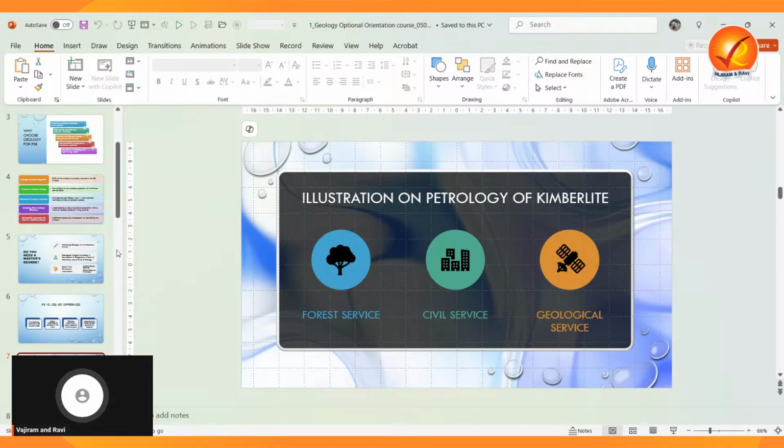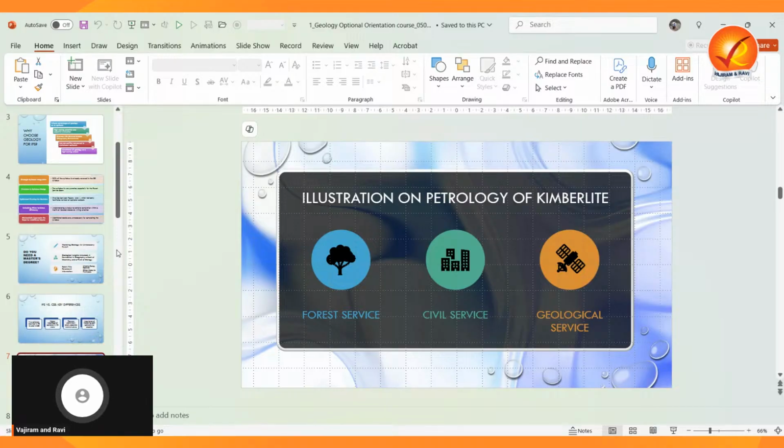So here you will be writing what a kimberlite is, why we are studying this thing, what the mineralogy is. If you write these things, that is more than enough for forest services. So this is the expectation. For 2 pages you will be writing about what a kimberlite is, how the name has been derived, what it is composed of, that is the mineralogy, what it is important for, where we can expect it, what the general ages are, and the occurrences with respect to India and the world, if necessary.